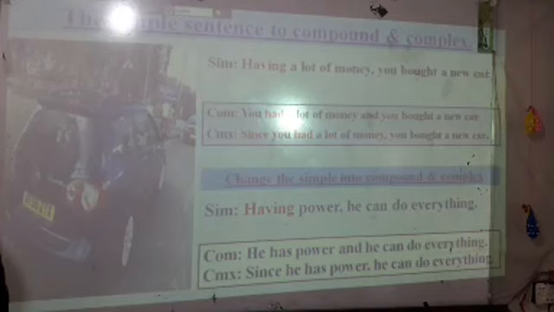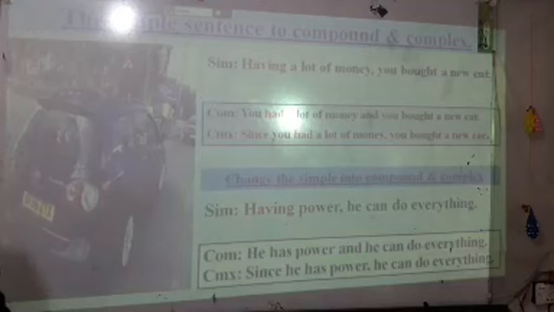So dear students, when you look in a simple sentence, being, having, or verb plus ing, then you change it to a comma. Of course the two clauses in the middle use a comma.